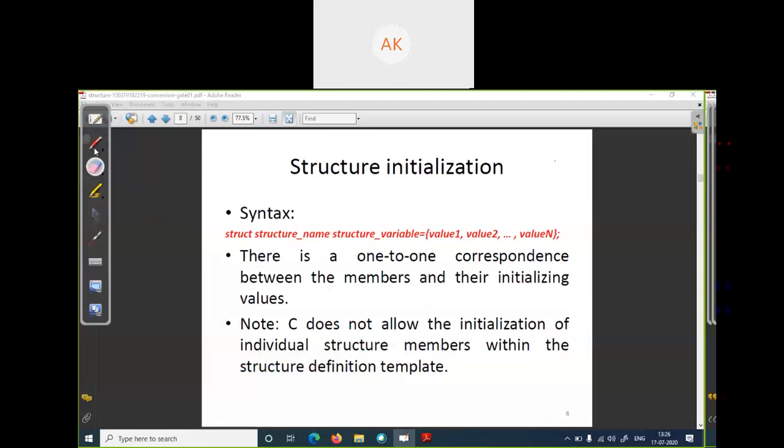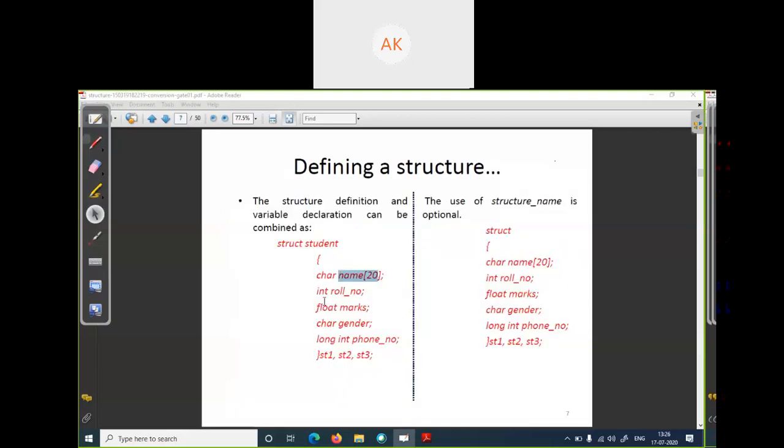This line is telling us C does not allow initialization of individual structure members within the structure definition template. Where we are defining the structure, we cannot initialize here. Okay, now is it clear? Yes, sir. Okay, any other student have any doubt?